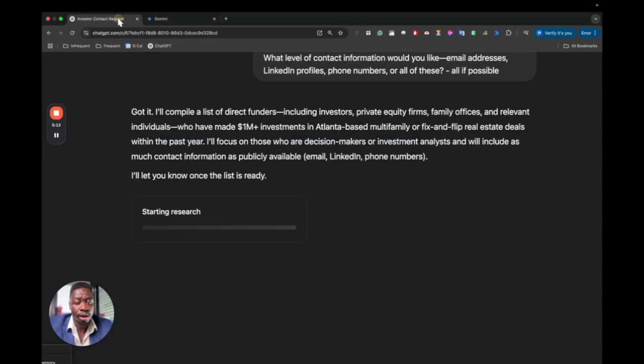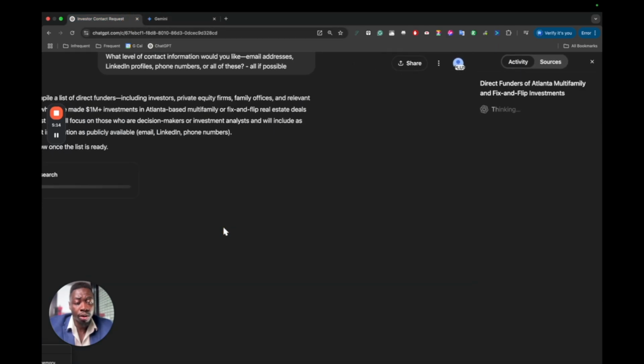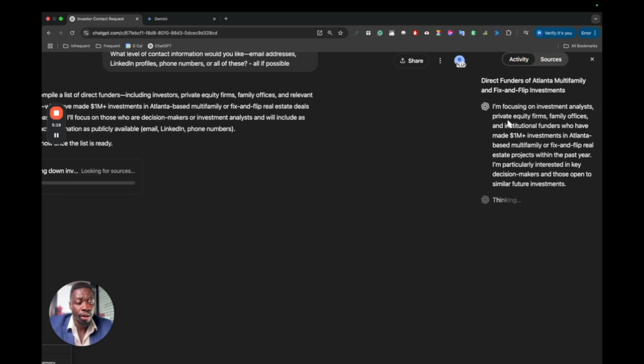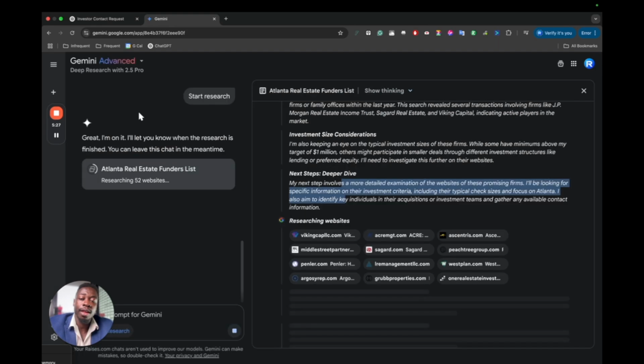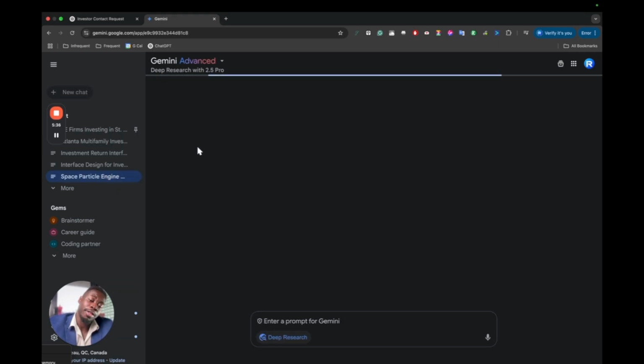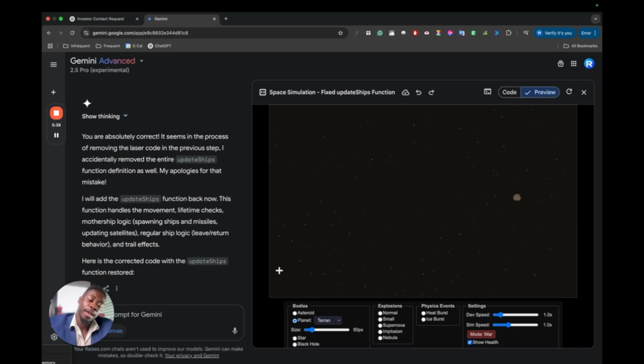So you can see its thought process. What this one is saying is, this one is a bit slower to tell you what it's doing. Okay, so it's working. And what I like to do while I wait, because this is kind of a long wait, is that sometimes I actually have a little project I was working on, because Gemini is so amazing. So while it's doing all this research, I was working on a game that I made using Gemini.